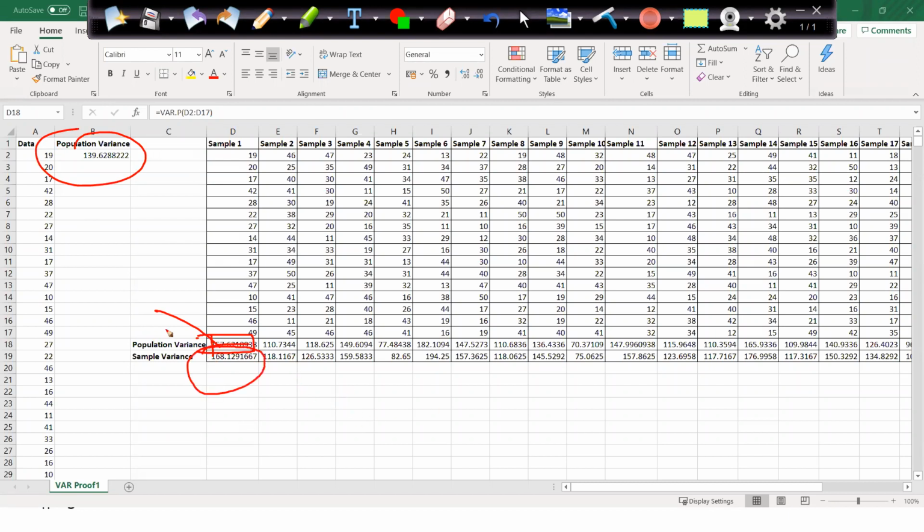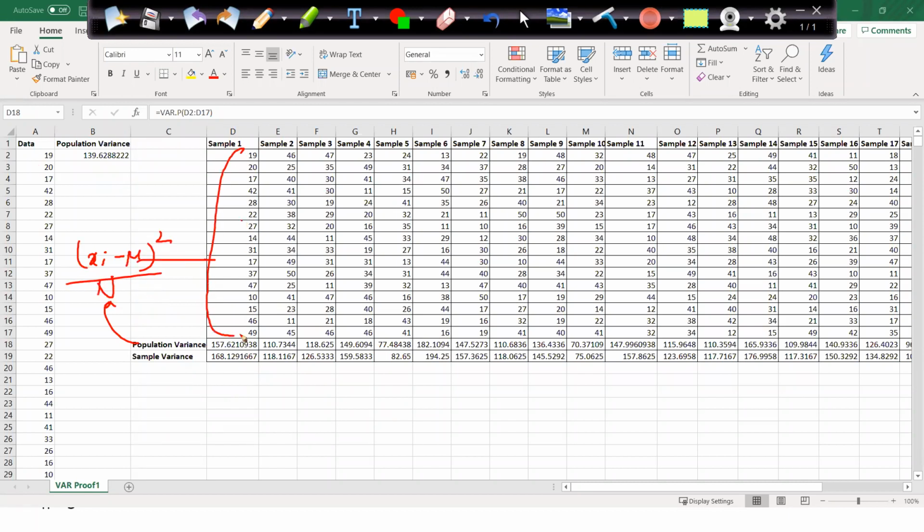Now you will say that the population variance formula is giving me almost the correct output compared to the sample, but you will see that in some scenarios it is not going to happen. Suppose this is my biased sample, because here I took all the values which are very low. My variance is coming as 77, whereas here it is 139, but my sample variance is coming as 82, which is near to 139. So this part is calculated as xi minus mu whole square by n, where mu is the average of this sample and n is the count of this data only.